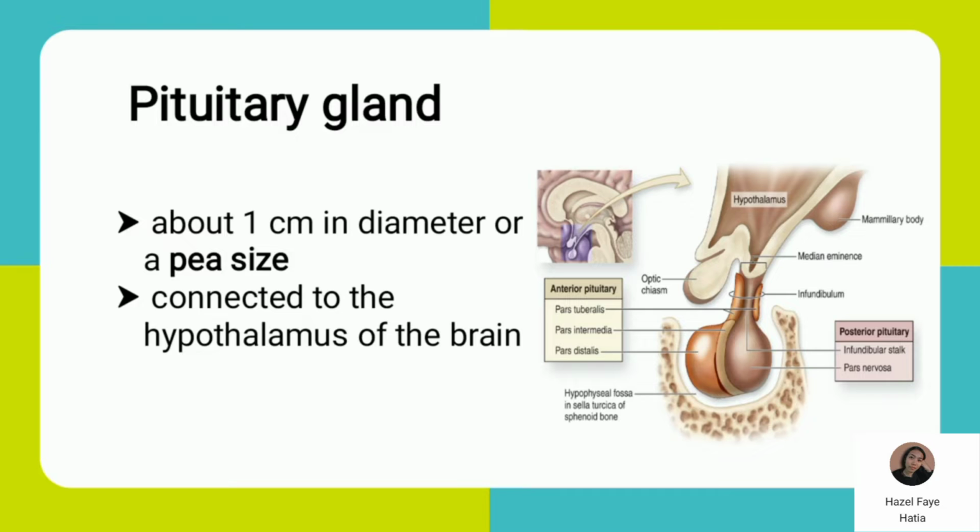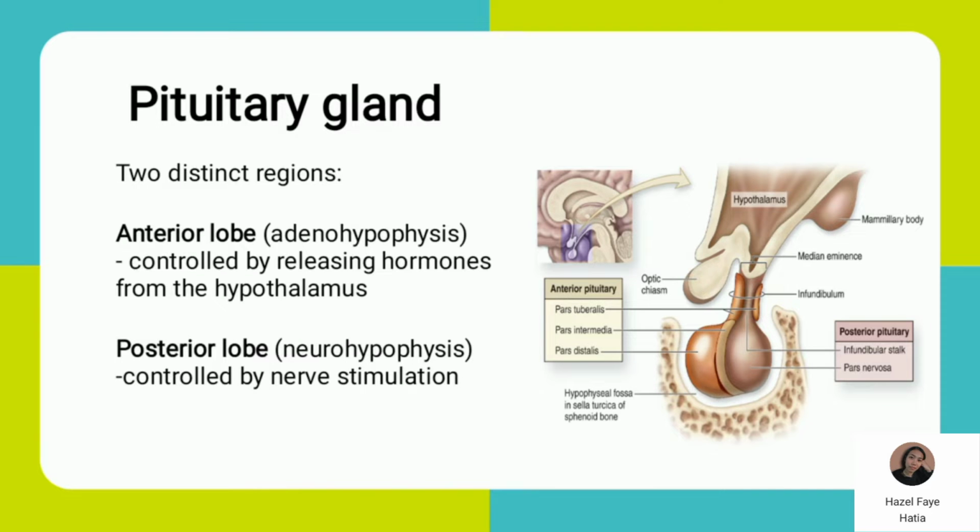So, it is very small. It is connected to the hypothalamus of the brain. This gland has two distinct regions: the anterior lobe and the posterior lobe.